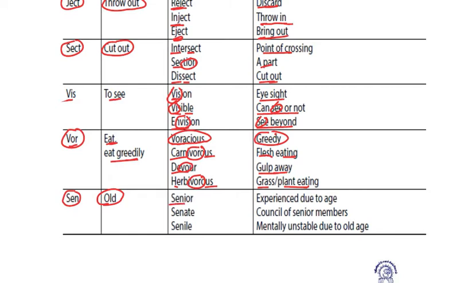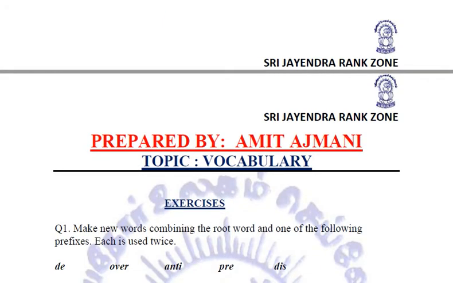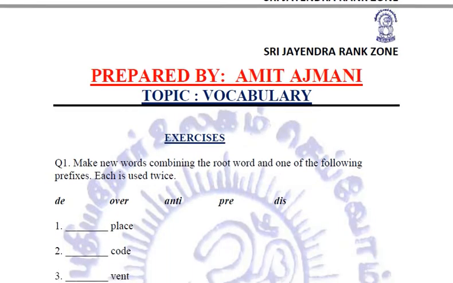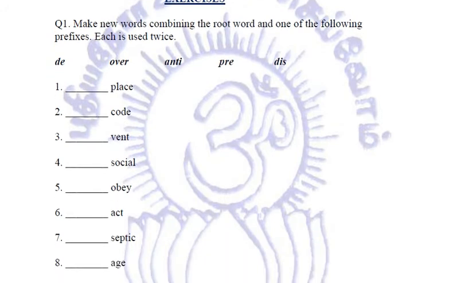Sen, wherever we use this sen, it refers to old. For example, senior, experienced. The senior is a person who is experienced due to his age. Senate, the council of senior members. Senile, this is mentally being unstable due to old age. So wherever sen is being used, this refers to old. So these are a few roots of words which you need to remember, and after knowing, let us try to do an exercise where we will be using all these roots.